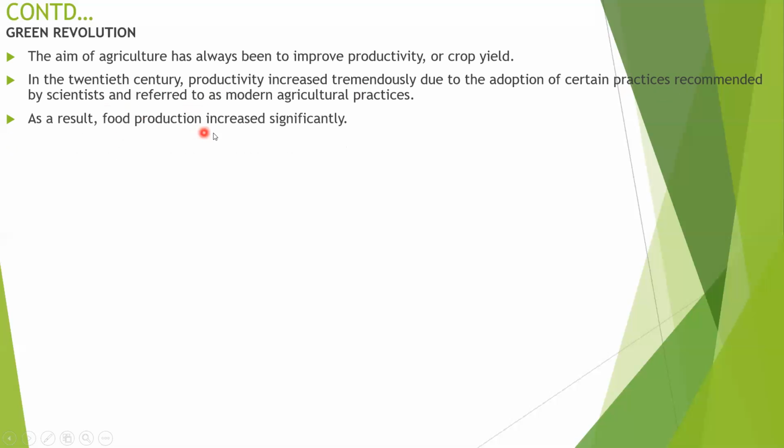As a result, food production increased significantly. The scientists successfully cultured plants and produced food products. This came to be known as the green revolution. Raising agricultural products by introducing a lot of scientific technology into agriculture, and this technology was successfully adapted and gave results, came to us as the green revolution.